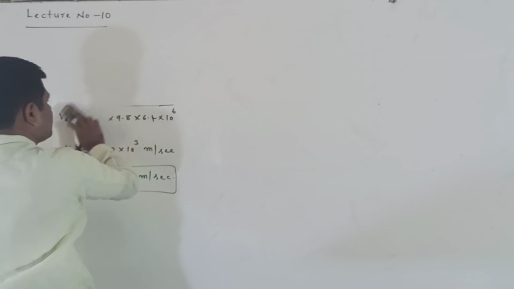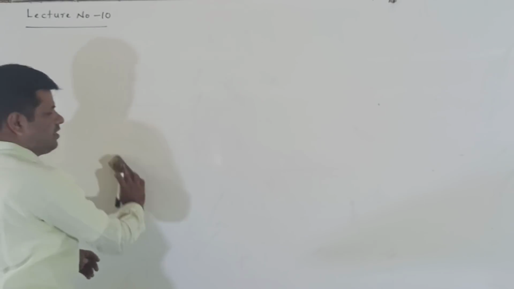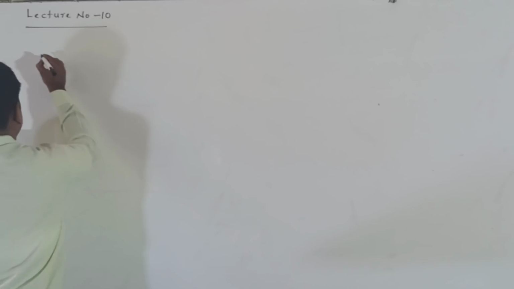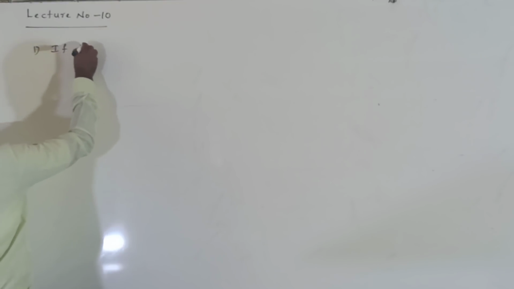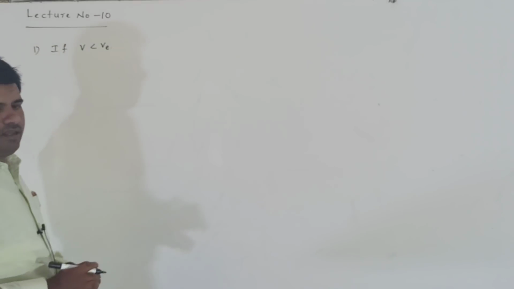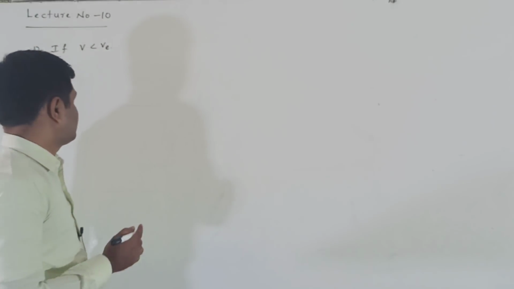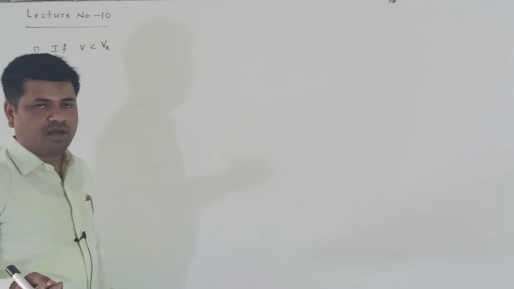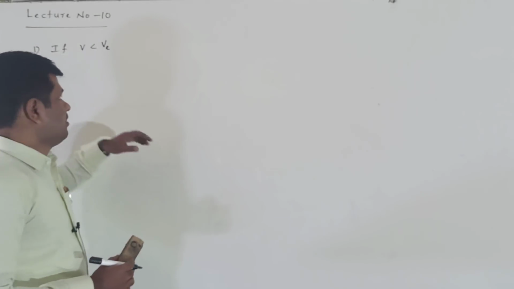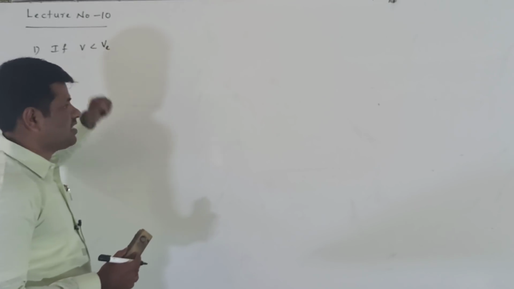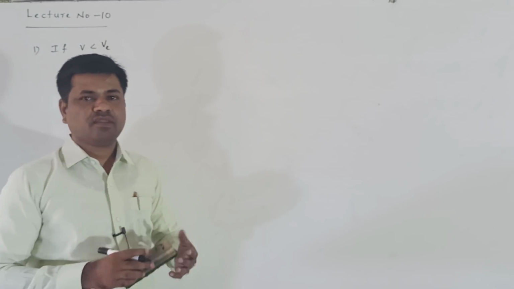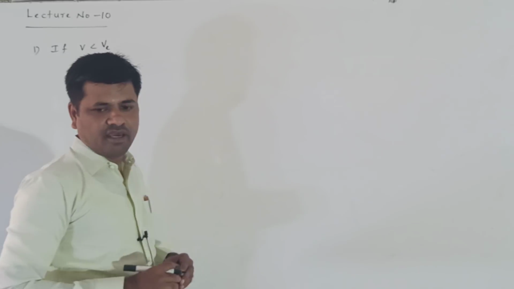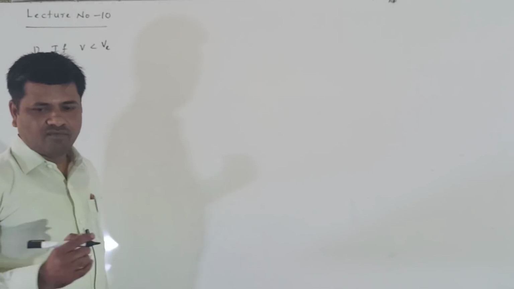Next we will discuss some very important cases. First one: if V is less than VE, it means the velocity of projection of the body, projected vertically upwards, is smaller than the escape velocity. Now listen, these are the different cases we are discussing here. If V is less than VE, what happens?